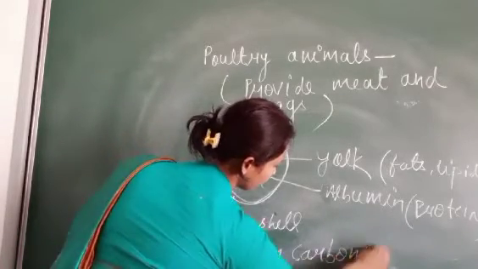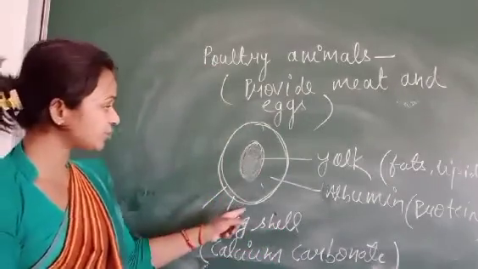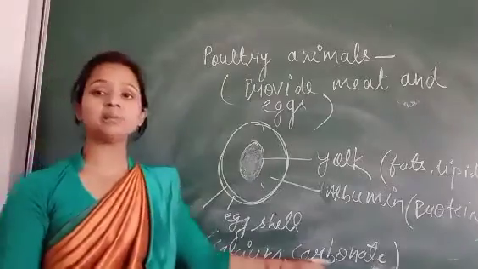It is hard, you can see. This is the eggshell, and it is made up of calcium carbonate.